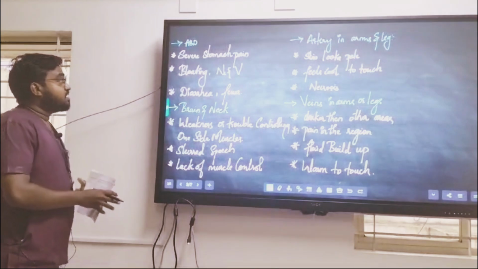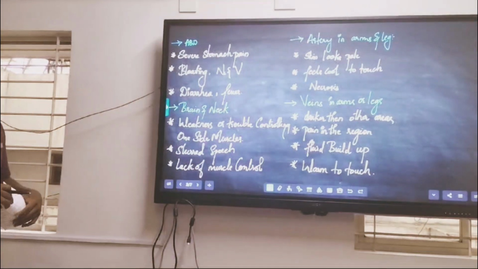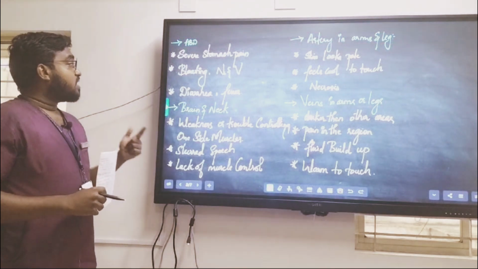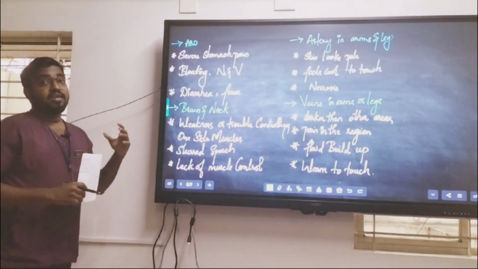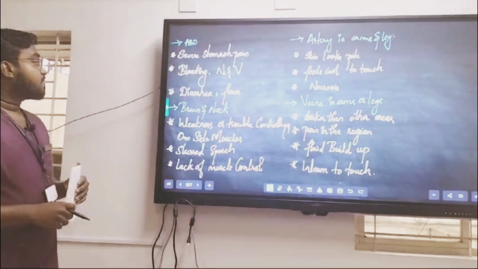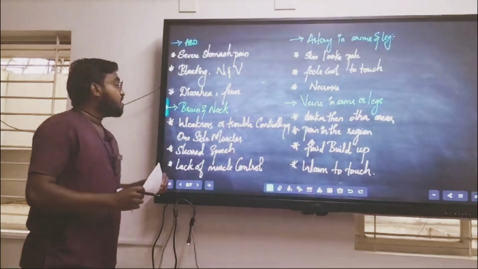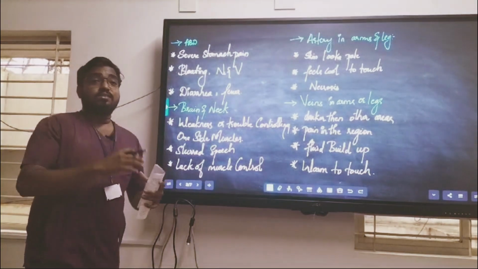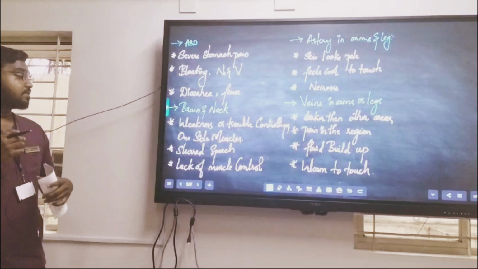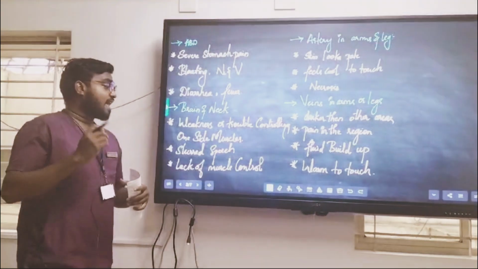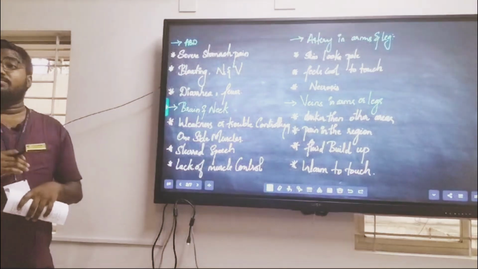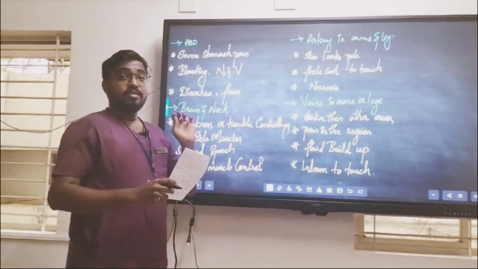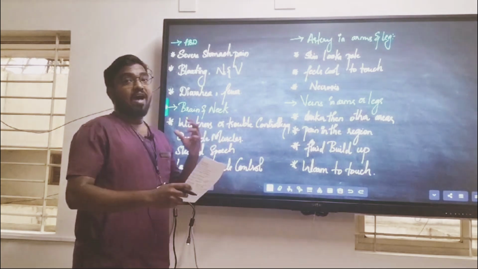Next, coming to the abdomen region. It causes severe stomach pain, especially after you consume any food, and then bloating, nausea, vomiting, diarrhea, and fever. Then coming to the brain and neck region, weakness or trouble in controlling one side of the muscle will be seen. Speech alterations, lack of muscle control, and numbness of the muscle will also be seen.